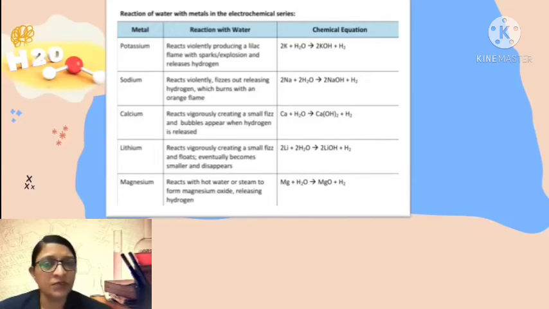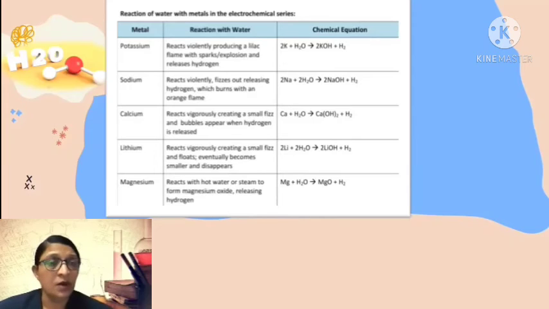Often it burns with an orange flame. Calcium reacts vigorously, creating small bubbles of hydrogen gas. Lithium also reacts vigorously, floats on the surface of water, and slowly disappears, leaving behind lithium hydroxide and hydrogen gas.